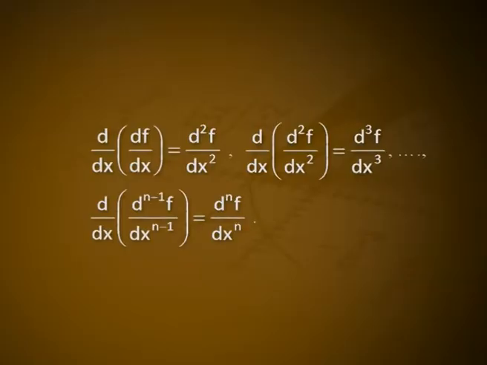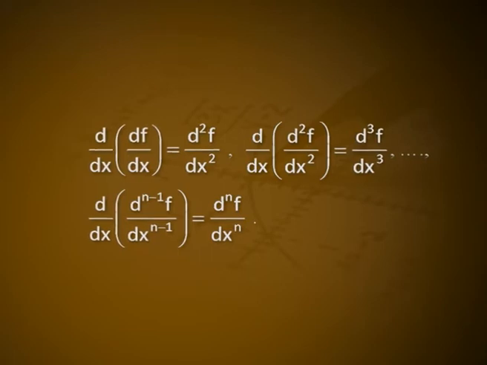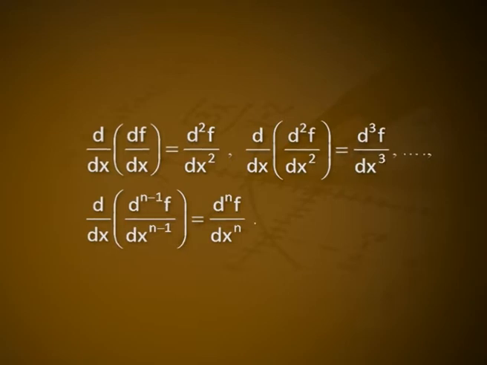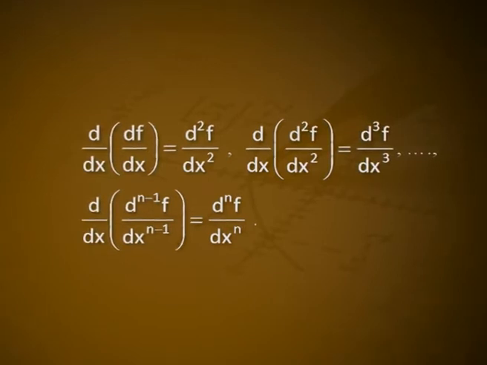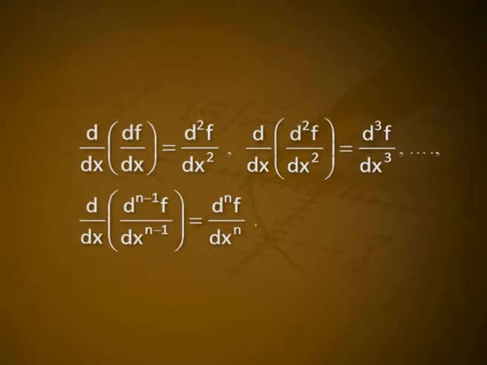Using d notations, these are defined as d/dx (df/dx) = d²f/dx², d/dx (d²f/dx²) = d³f/dx³, etc., d/dx (d^(n-1)f/dx^(n-1)) = d^n f/dx^n.